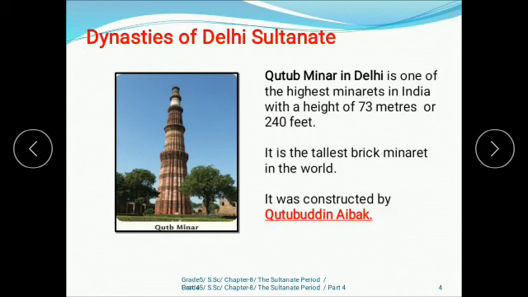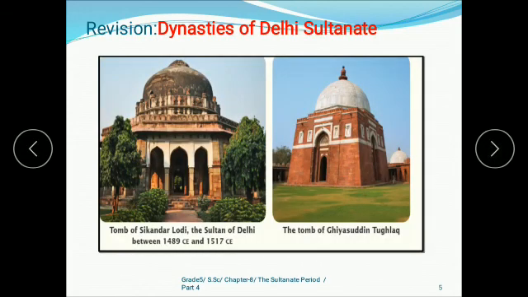Next, these are two different pictures. One is the tomb of Sikandar Lodi. Who was Sikandar Lodi? He was the father of Ibrahim Lodi, the Sultan of Delhi between 1489 CE to 1517 CE. Then we have the tomb of Ghyasuddin Tughlaq. So these are some of the important monuments that give you the idea of the Delhi Sultanate.